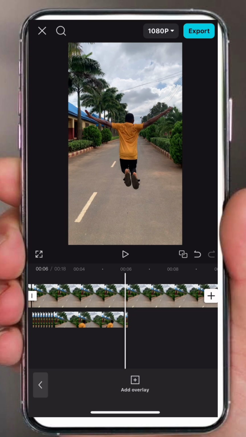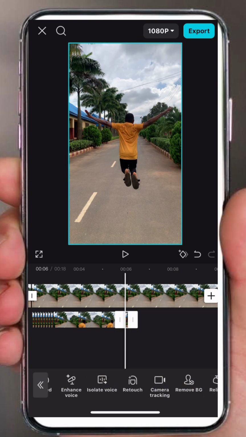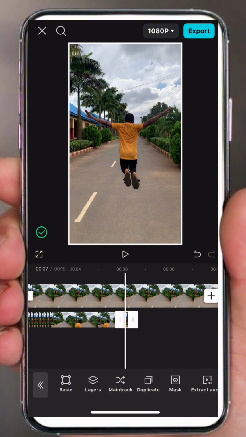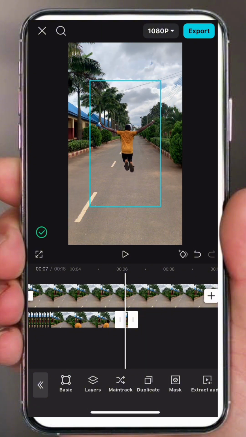So you tap duplicate, you touch the screen and squeeze it small and raise it up a bit.